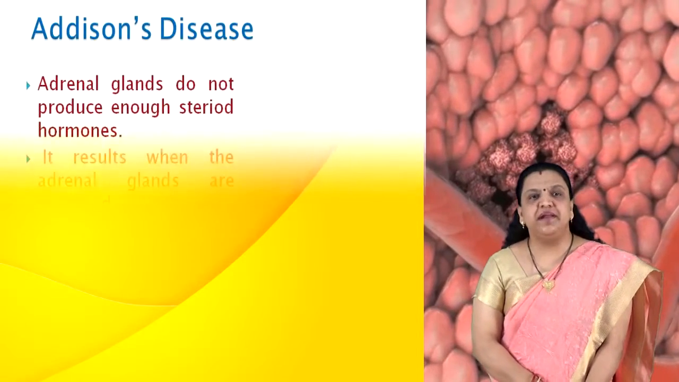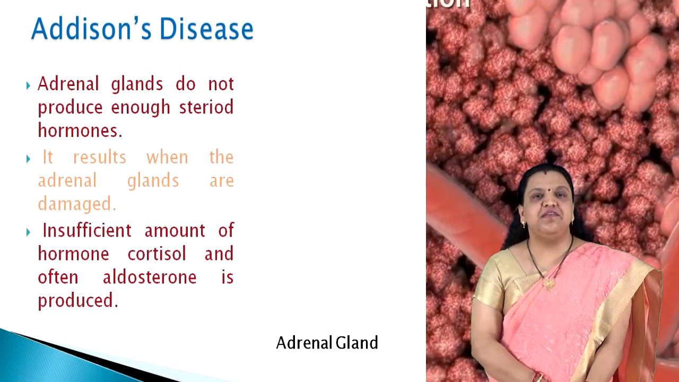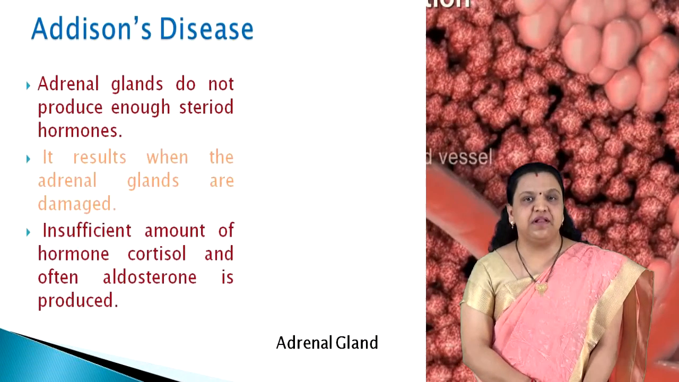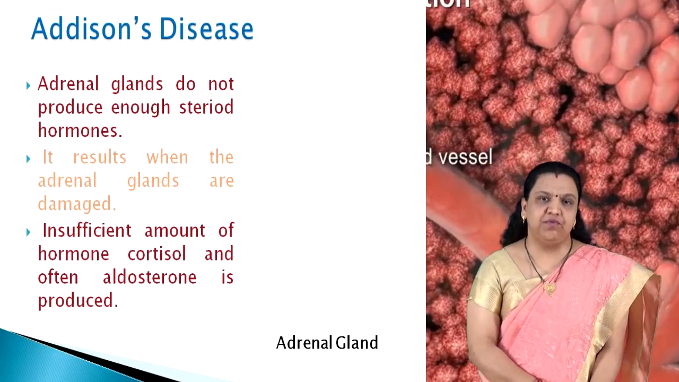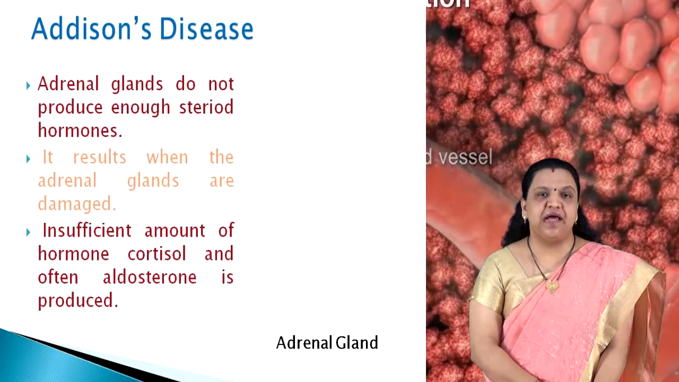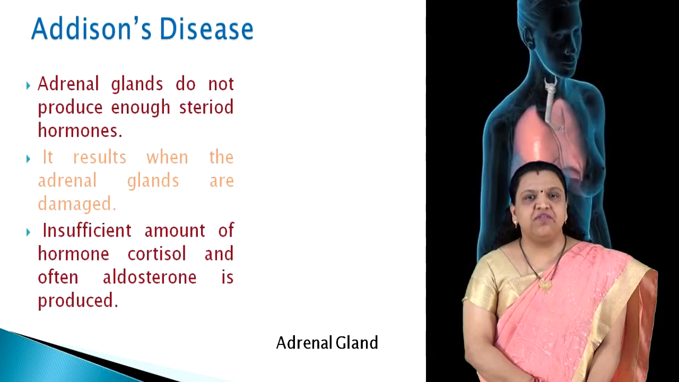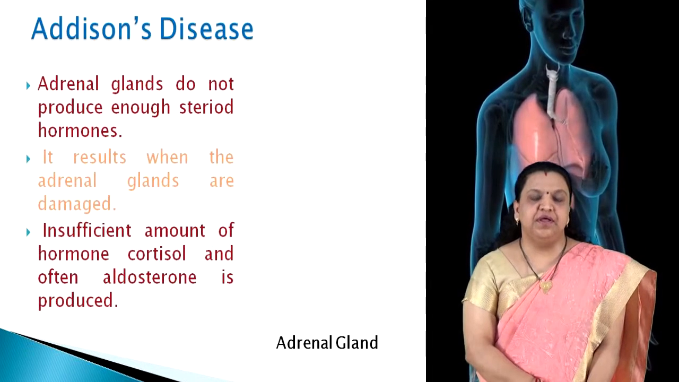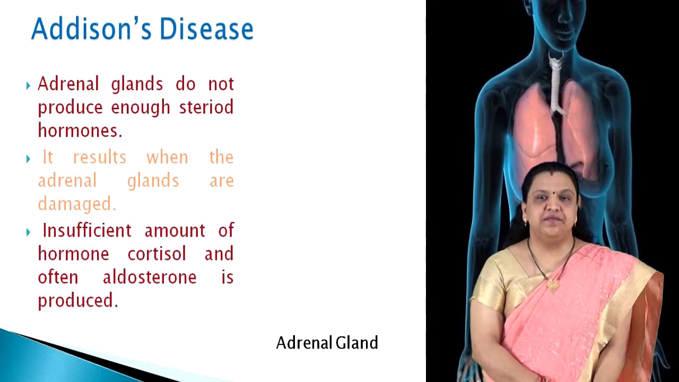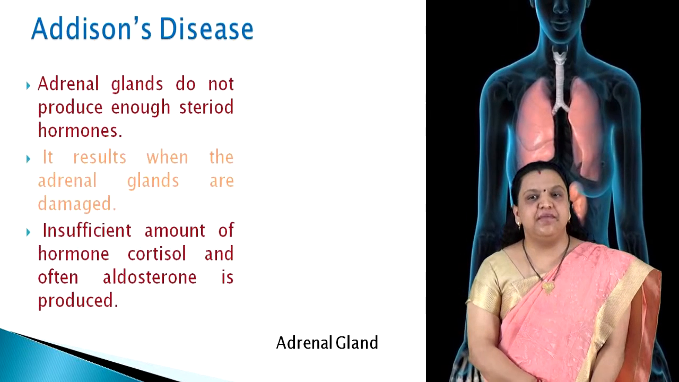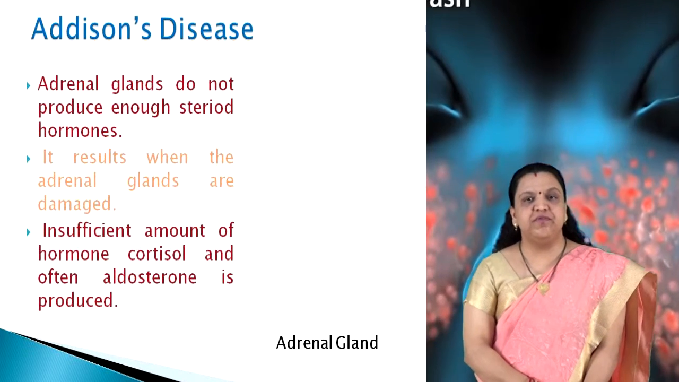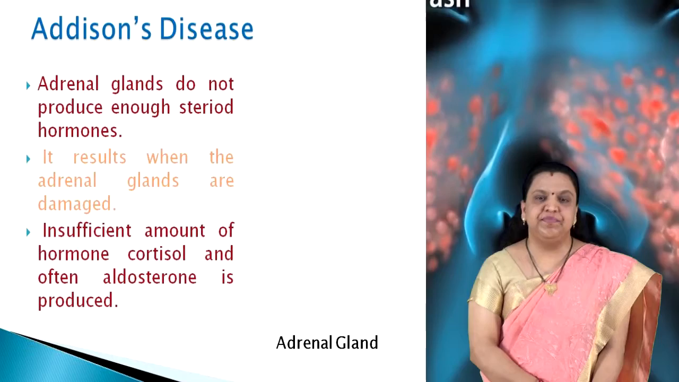Addison disease is the disorder in which the adrenal glands do not produce enough steroid hormones. It results when the adrenal glands are damaged, producing insufficient amounts of hormone, that is cortisol and often aldosterone. Here in the diagram you can see that this gland is above the kidney and it is regulating most of the metabolic functions of the body.